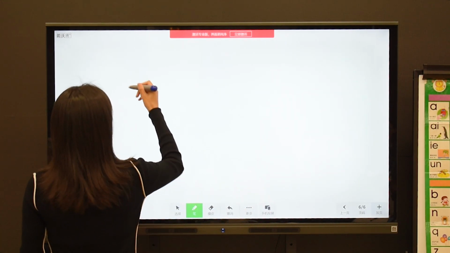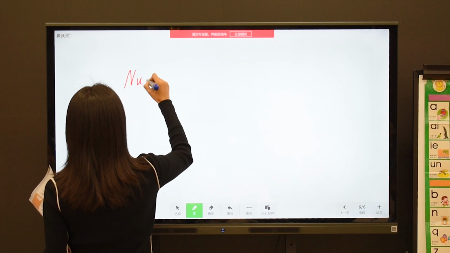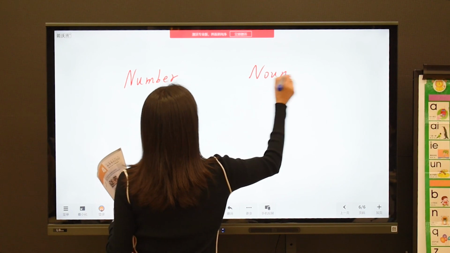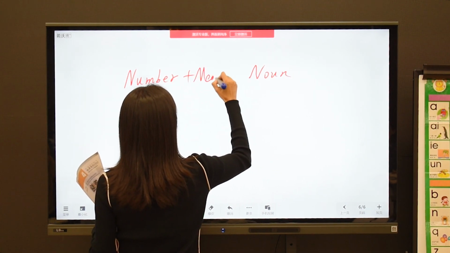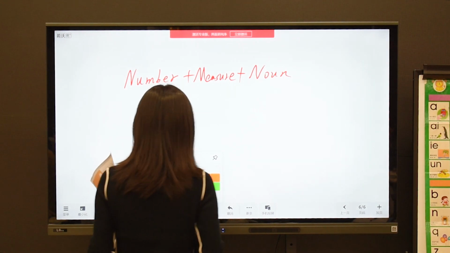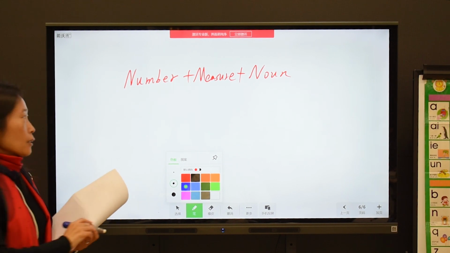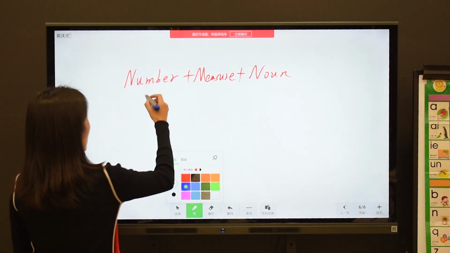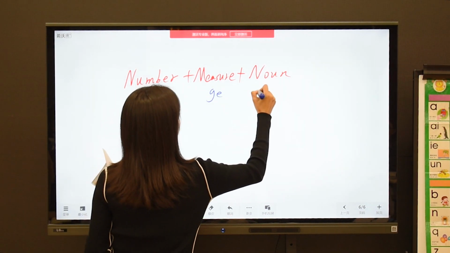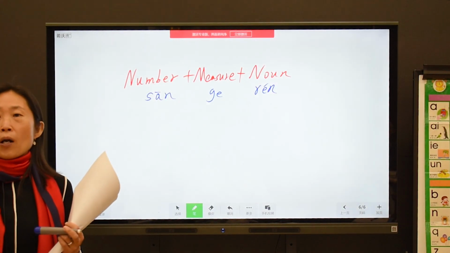So when we have a number and a noun, between them we need a measure word. So for example, we say 3 students. Okay, 3 people, easy, right? Then we say 3个人. Okay, 3个咖啡, whatever, right?